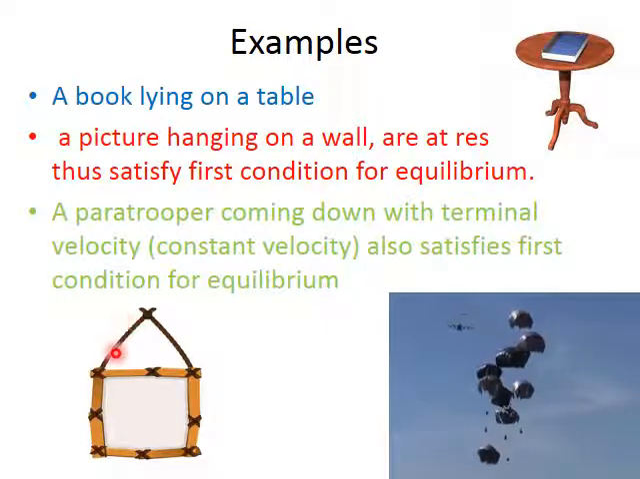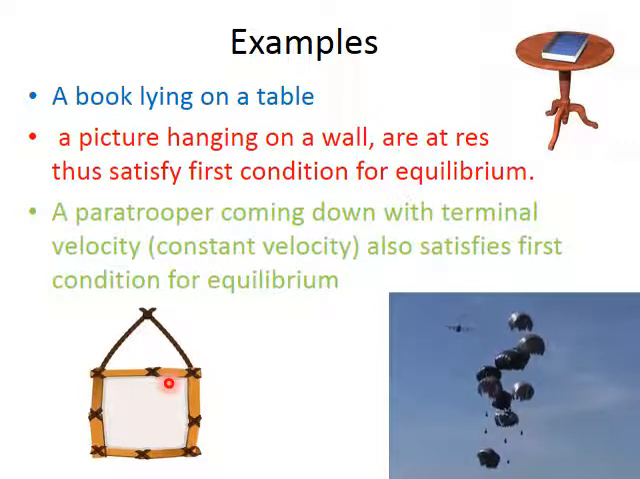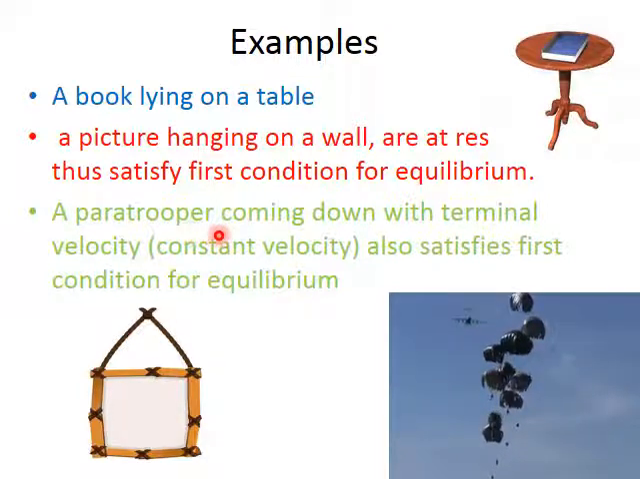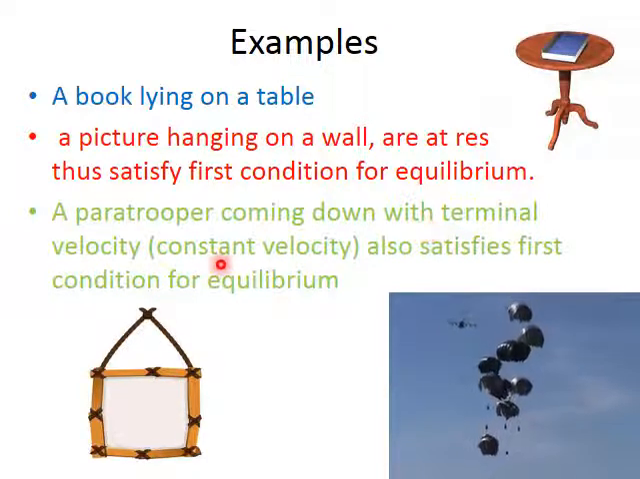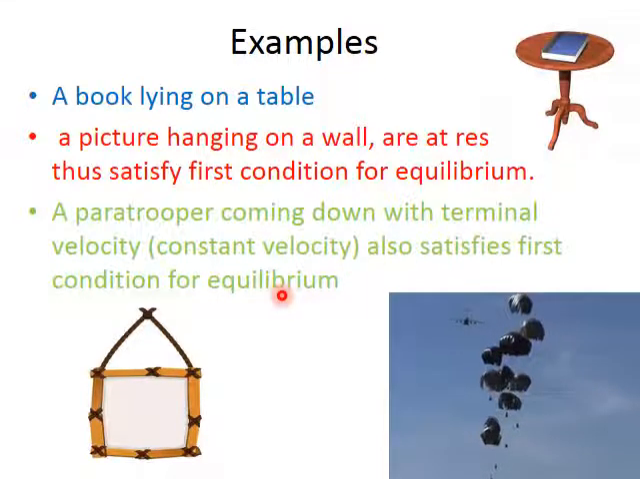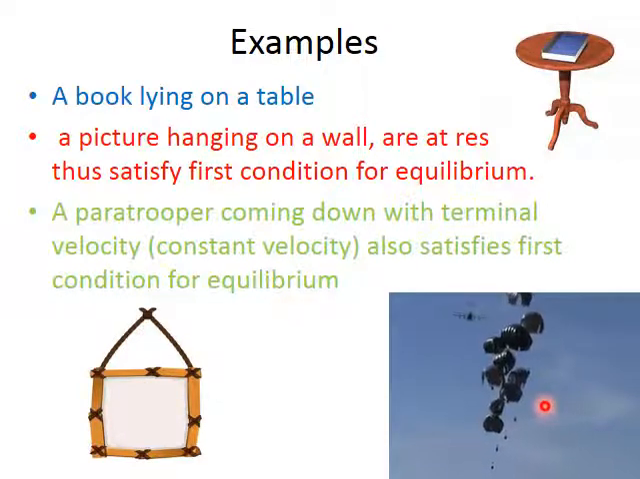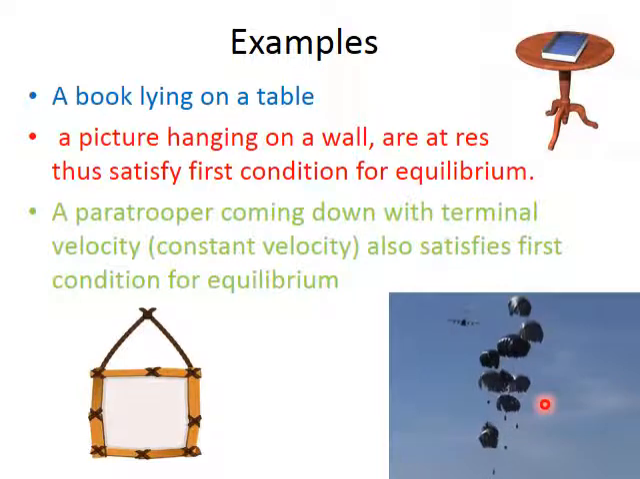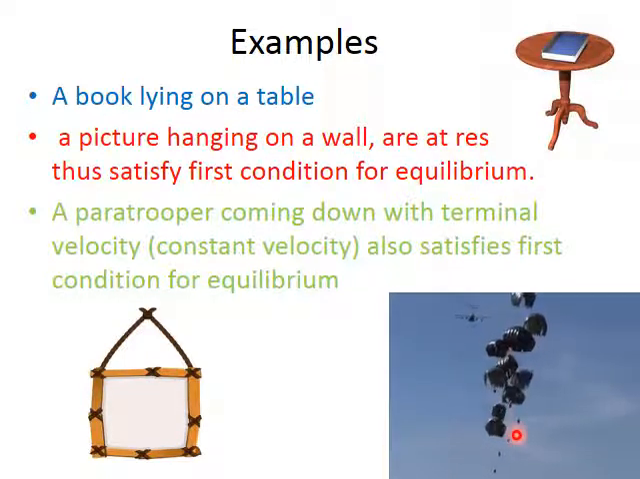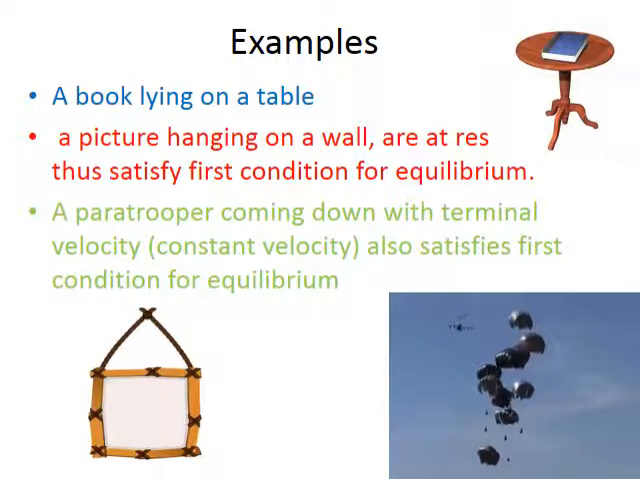I already told you about it. If all forces acting on the picture which is hanging on the wall is 0, then it satisfies the first condition of equilibrium. Or a paratrooper coming down with terminal velocity. Terminal velocity is constant velocity. It always also satisfies first condition of equilibrium. You can see here in the picture the paratroopers are coming down with terminal velocity, and they are also in equilibrium. They satisfy the first condition of equilibrium.